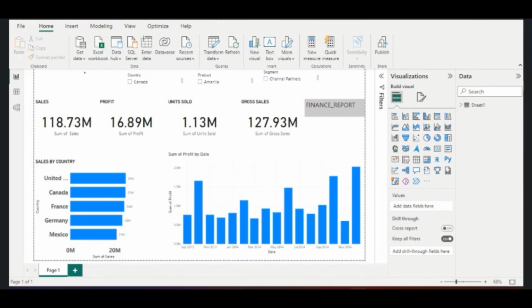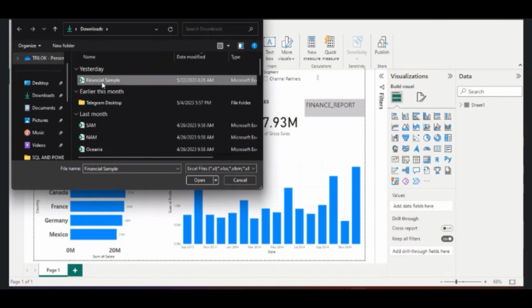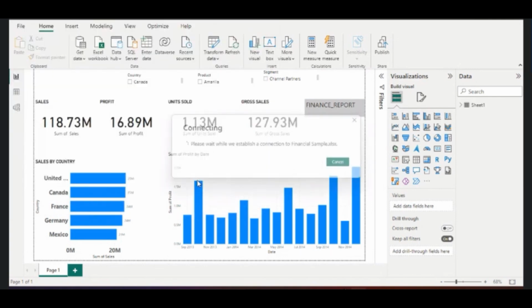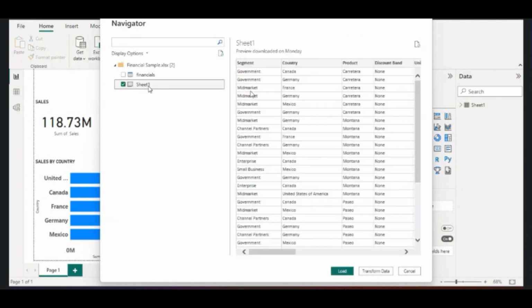So in real time, what should you do? Whenever you get the data set like this, this data set needs to be analyzed. How does it need to be analyzed? First of all, you need to open it. If it is an Excel sheet, then you should press on this sheet. Either you get a preview, you can see what type of data it is, whether it is structured or unstructured.